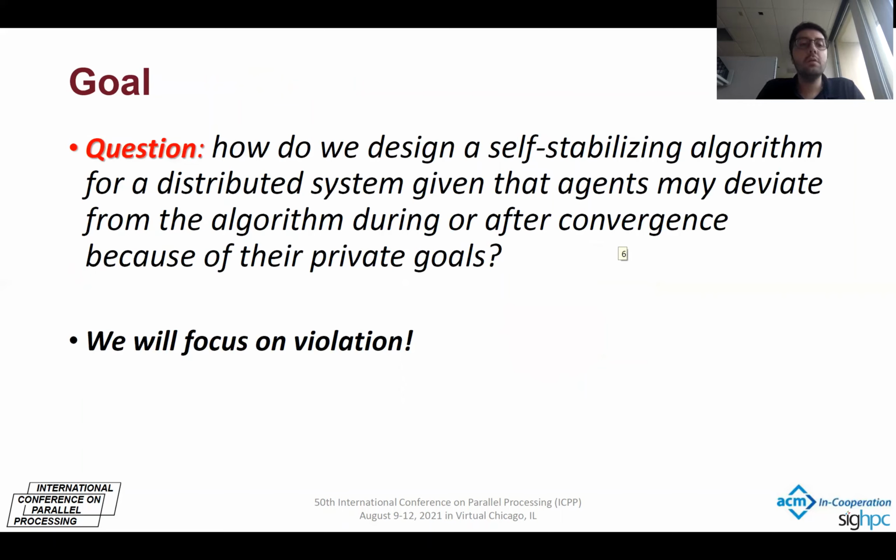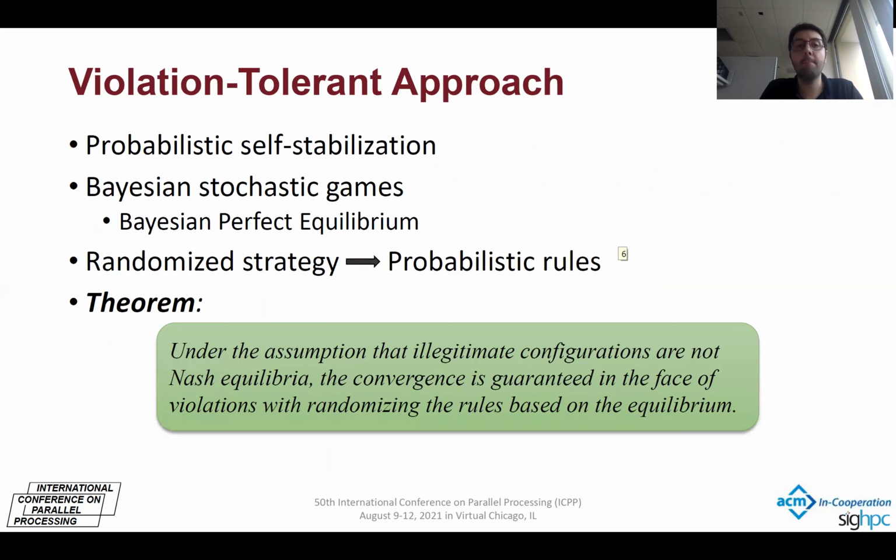So our goal in this paper is to answer the question: how do we design a self-stabilizing algorithm for a distributed system given that agents may deviate from the algorithm during or after convergence because of their private goals? In this presentation, I will focus on violation.